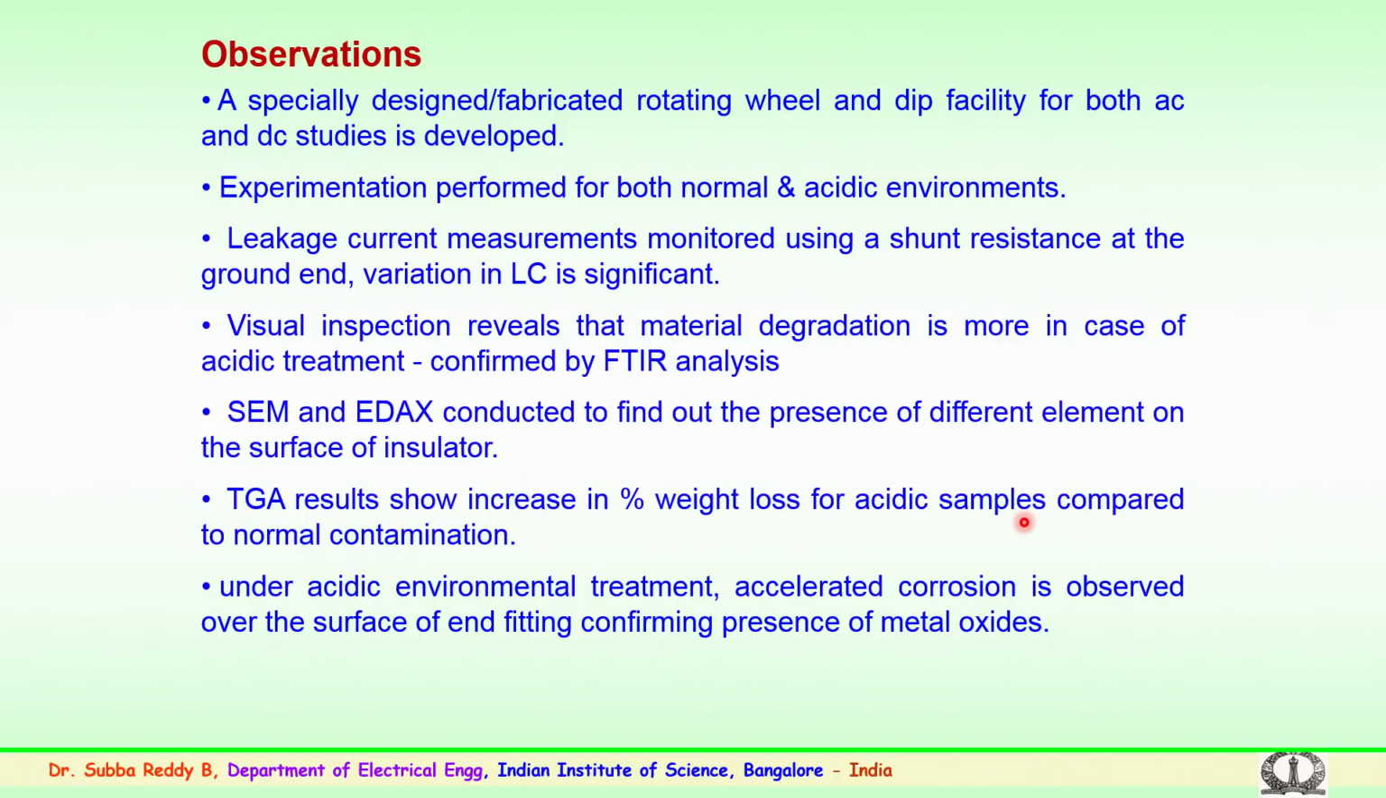EDAX, energy dispersive X-ray analysis, were conducted to find out the presence of different elements on the surface of the insulators. The TGA analysis, thermogravimetric analysis, shows an increase in percentage weight loss for the acidic samples compared to the normal contaminants. Under acidic environmental treatment, accelerated corrosion, particularly of the metal parts, was observed, wherein the surface of the end fittings confirms the presence of metal oxides with the analysis which was carried out.